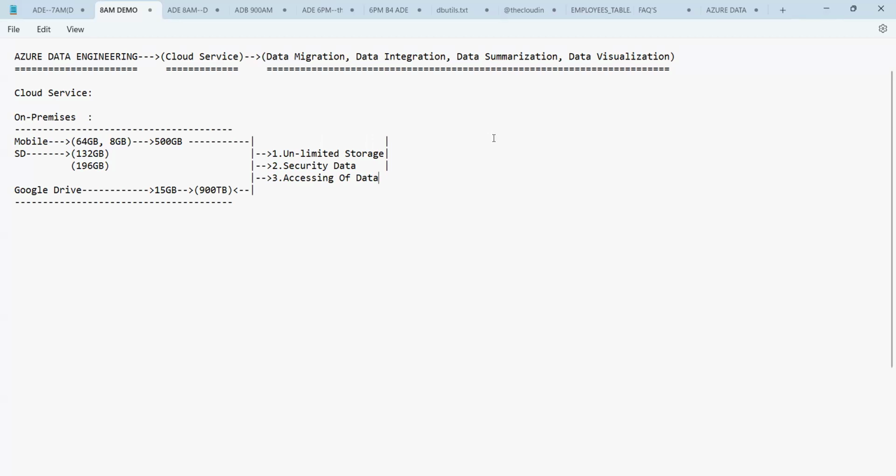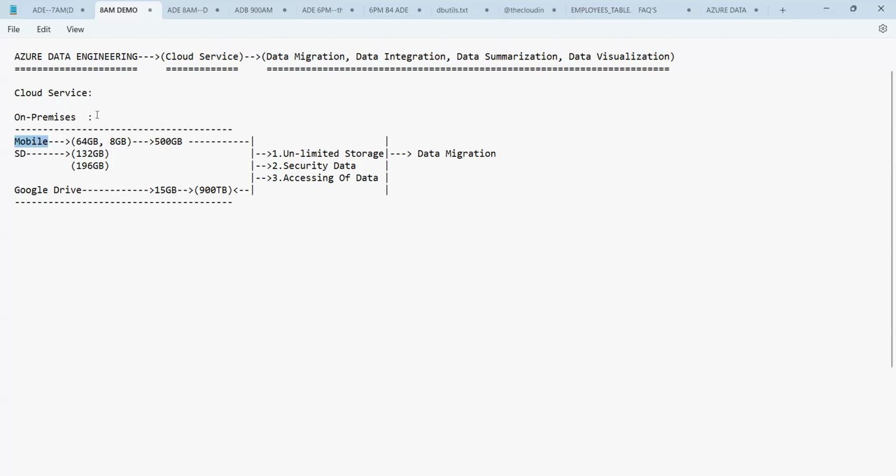Moving the data from the mobile phone inbuilt storage to the Google Drive is nothing but a process called what, guys? Data migration. So data migration is a process where we move the data from the local device to the Google Drive, where local device means mobile phone, SD card.